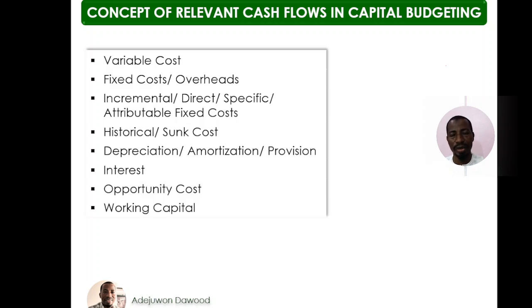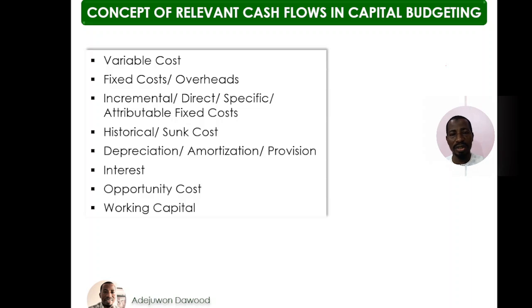One is variable costs. Variable costs are costs that vary according to the activity level. This means that the more the number of units produced, the more the total variable cost that will be incurred. However, the variable cost per unit will remain constant.